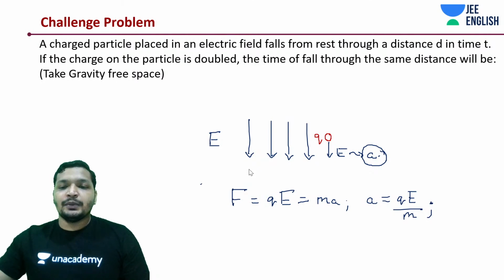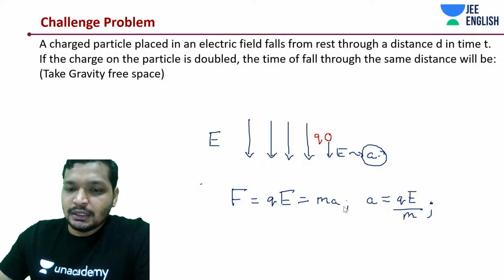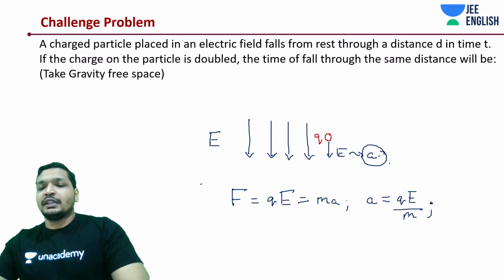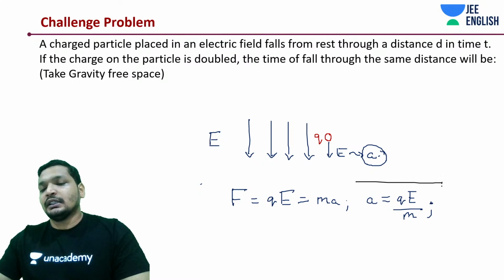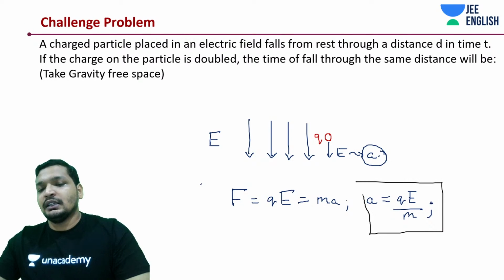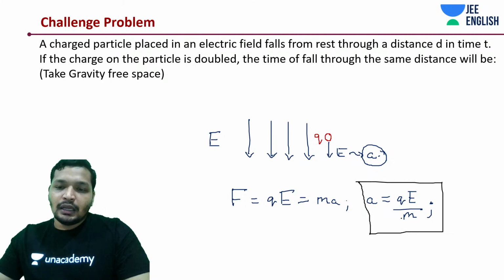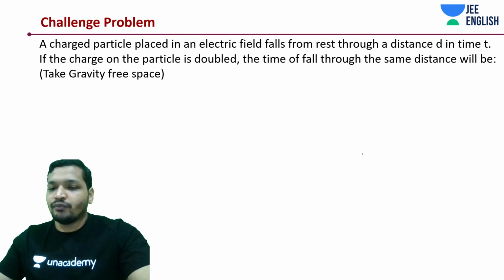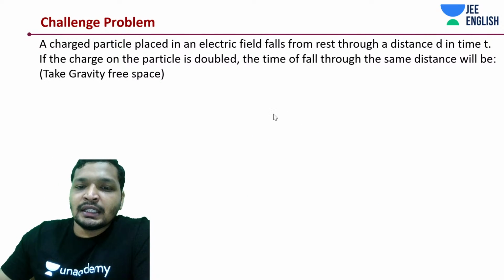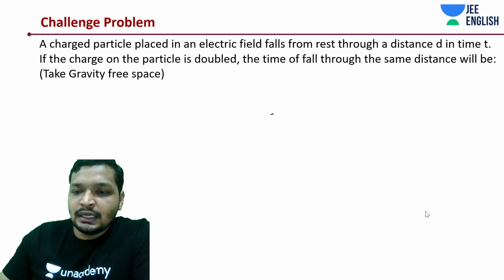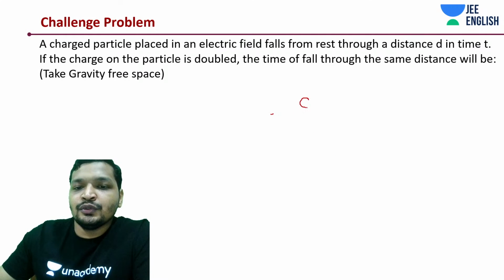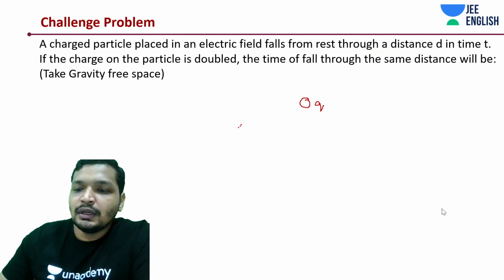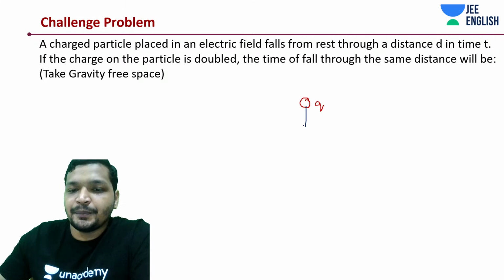Let's move on to the next page. I hope up until here it's clear. The acceleration in this case is QE by m, given that the charge is Q. Now they are saying that this charge Q is coming down due to this acceleration a.